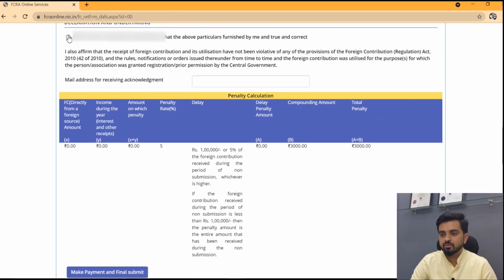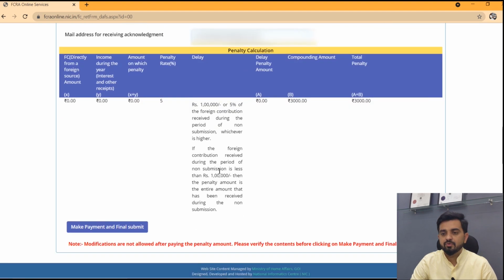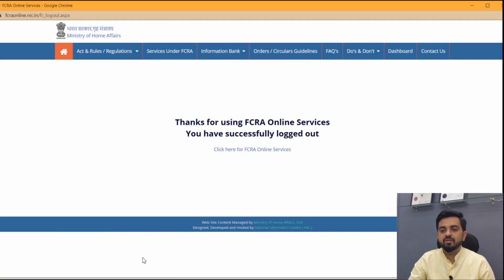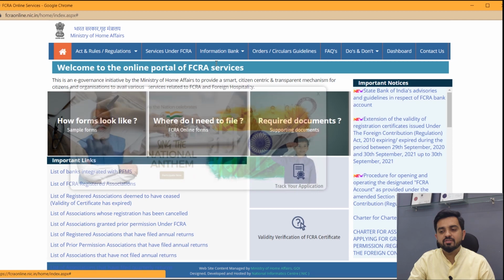Okay, go through it once, and then the verification tab, and you have to put the mail address for receiving the acknowledgement, where the FC4 acknowledgement is going to be received from the FCRA department. Okay, don't forget to put the email address, and this is the penalty tab. Okay, you just have to confirm this penalty and go for the payment tab. Move forward.